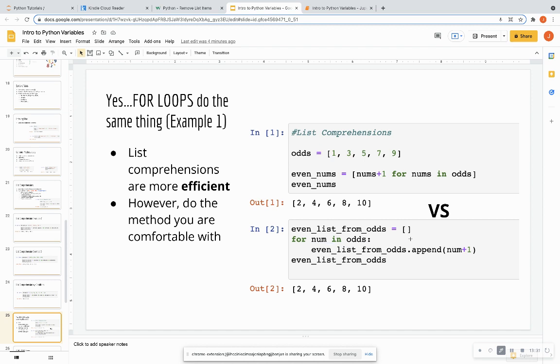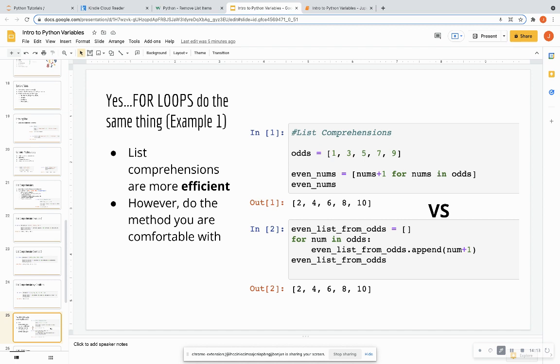And you're going to call this new list that you initialize, and you're going to say dot append because we can append items to a list and add 1 to each number. So within that dot append is going to be that function inside that parentheses that we are looking for. And then we're going to return that list. Okay. So both of these are the same. You pick your poison, but you still need to know how to read list comprehensions. Just know that the function comes first and then that for loop piece comes next. So if you're using for loops, list comprehension shouldn't be that tough to grasp.